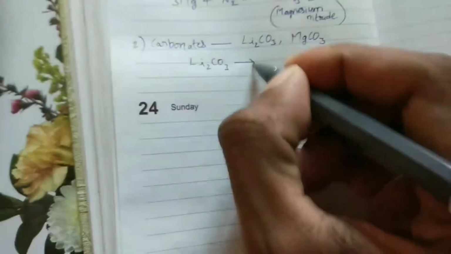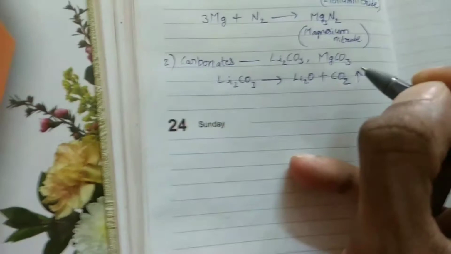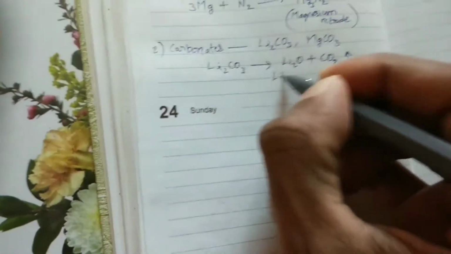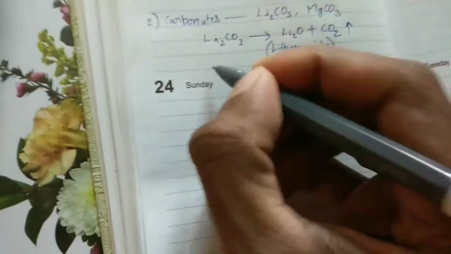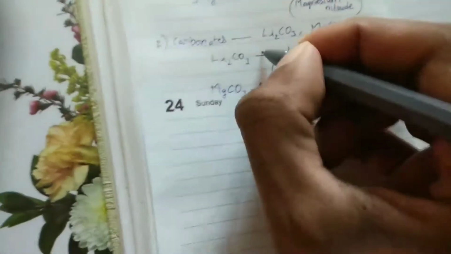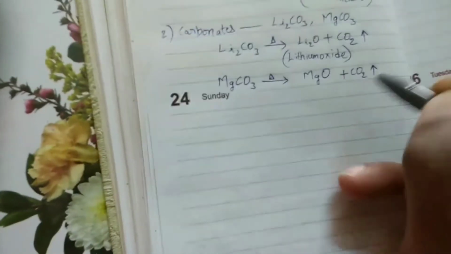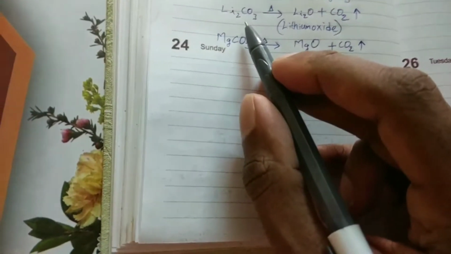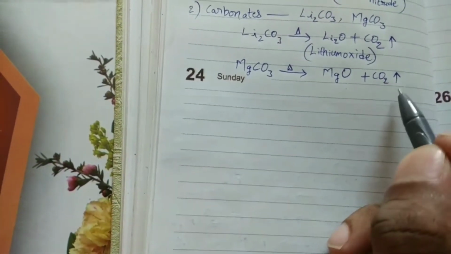Li2CO3 gives rise to Li2O plus CO2. Carbon dioxide is released. This is lithium oxide. And MgCO3, magnesium carbonate, on heating decomposes to magnesium oxide plus CO2. So here Li2CO3 decomposes to Li2O, lithium oxide, plus CO2, and MgCO3 decomposes to magnesium oxide and CO2.